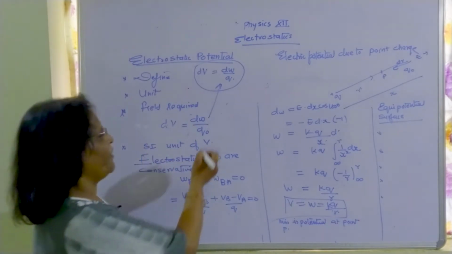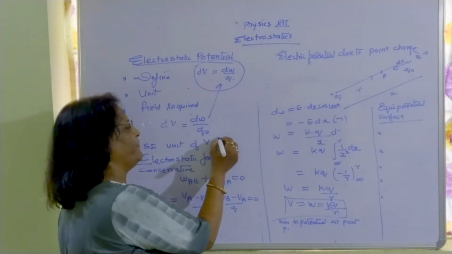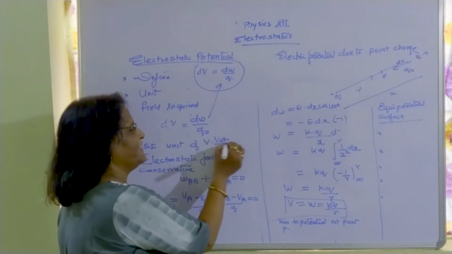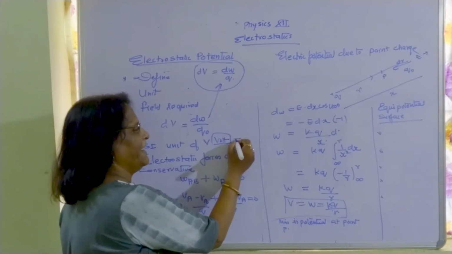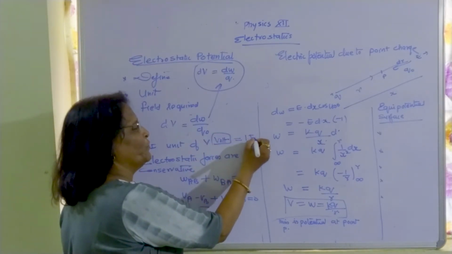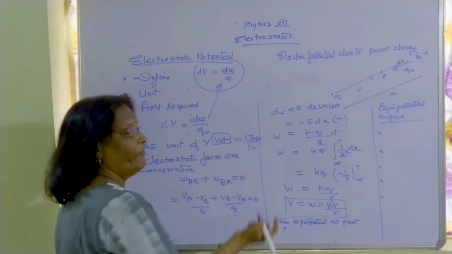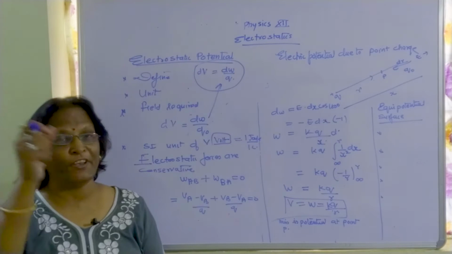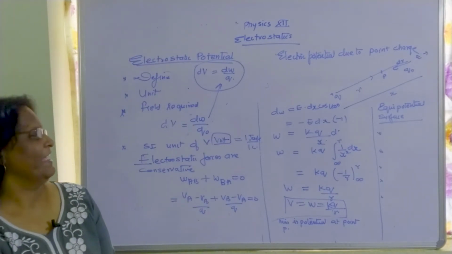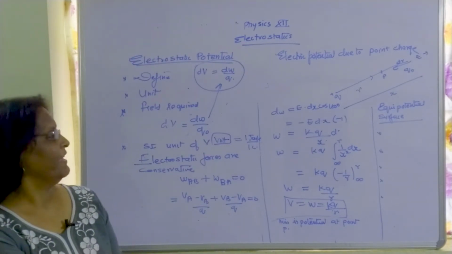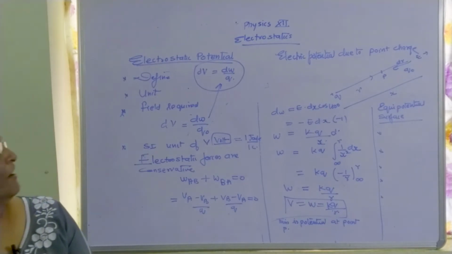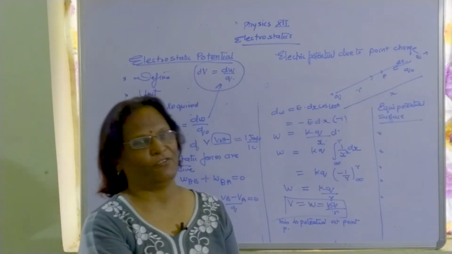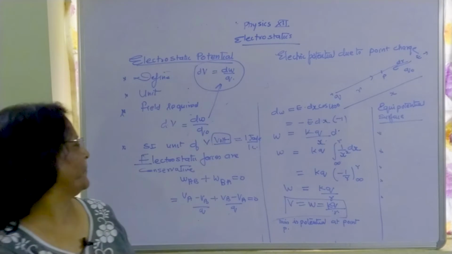The SI unit, from the formula itself, is volt, and it can be written as 1 joule by 1 coulomb. Why? If 1 joule of work is done in bringing 1 coulomb of charge from infinity to a point in the electrostatic vicinity, then we can say the potential of that particular charge is 1 volt.